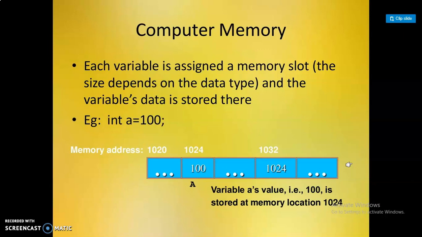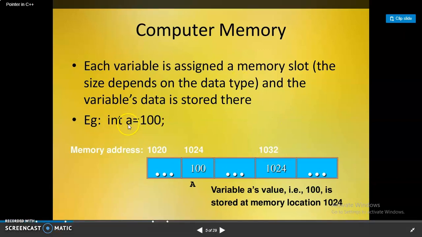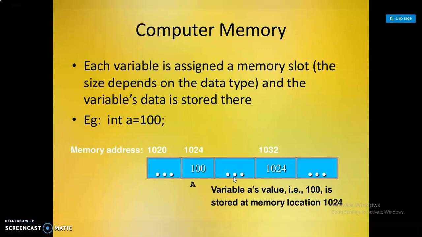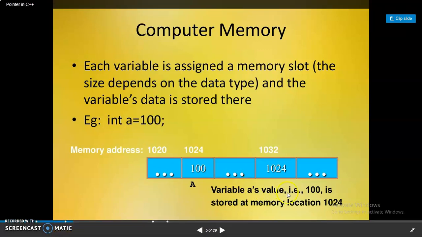In this picture, the value of a is 100, the data type is integer, and the variable name is a. The value is stored in memory location 1024. Like that, all the values are stored in memory. The value 100 is stored in the memory location 1024.